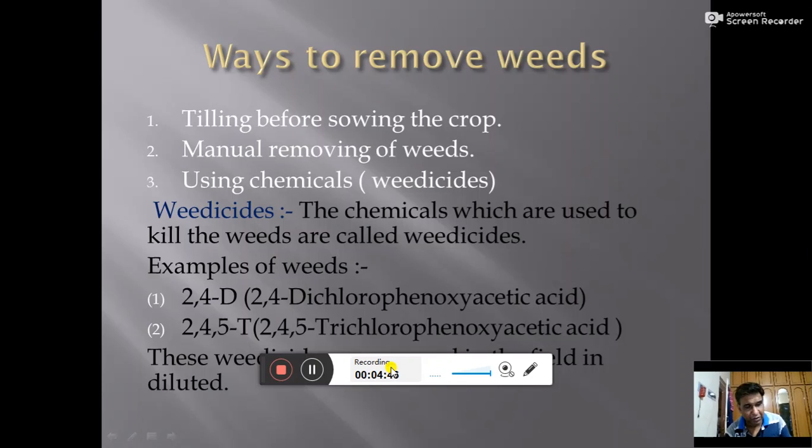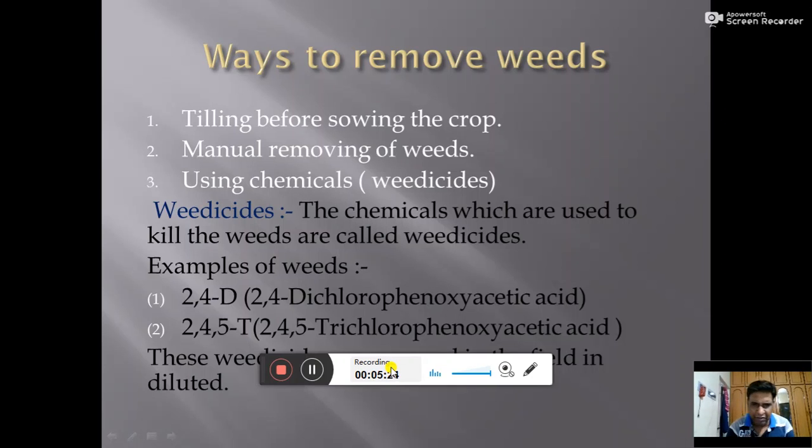Diluted means they are dissolved in water and sprayed in the field in very dilute form. Because if they are in concentrated form, in their pure form, they may damage our crop also. That is why keep one thing always in your mind: weedicides should be sprayed in the field in diluted form. One more thing I would like to share with you: weedicides kill only the undesirable plants for which they are spread over there. The plants of the crop are not destroyed by weedicides.